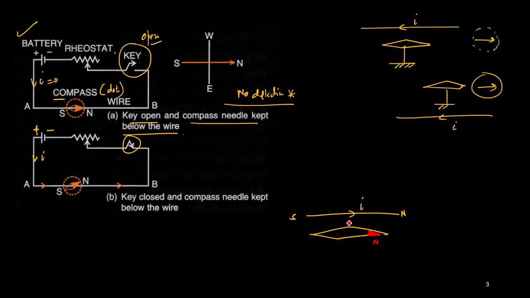Now if I place my thumb towards the right, and fold the fingers below the wire, the sense is like that. From below the wire, the fingers are pointed towards my screen.